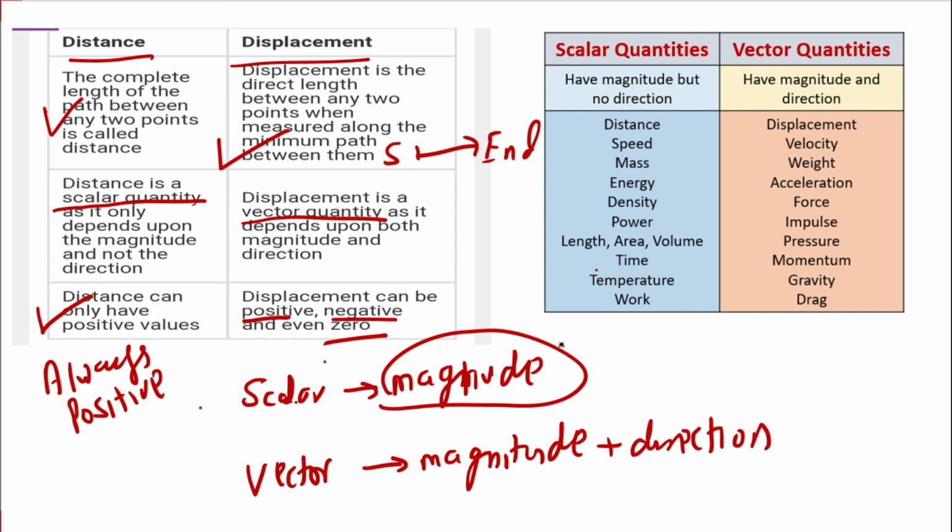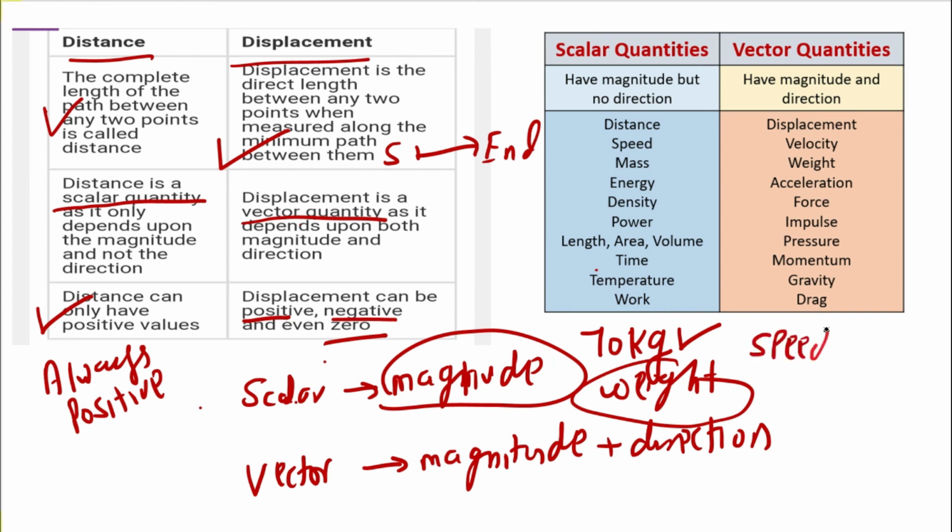For example, if I measure my weight, if I am standing on a weighing machine and measuring my weight, I only have to write 70 kilograms. I don't get any direction regarding my weight, that my weight is 70 kilograms in the north, 70 kilograms in the south. It doesn't work like that. That means whenever I'm specifying my weight, I have to specify only a value. Same goes for my speed. Whenever I'm specifying the speed, I just state the value, that it is 70 kilometers per hour. I don't have to specify any direction for that.